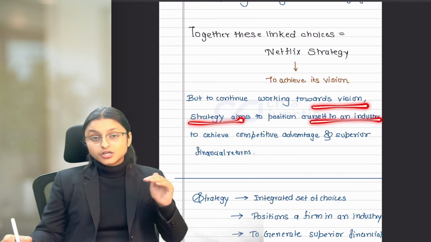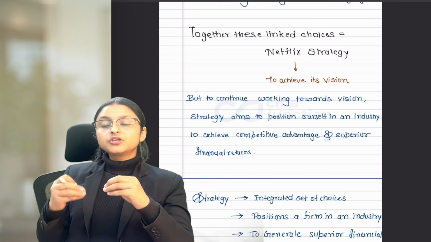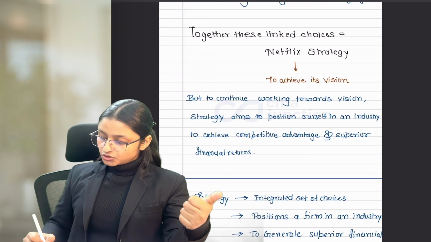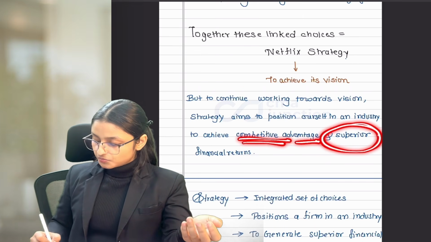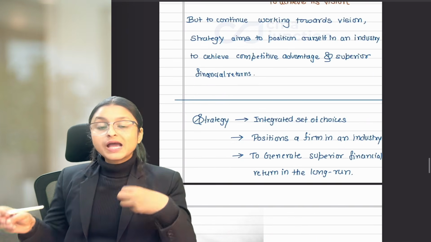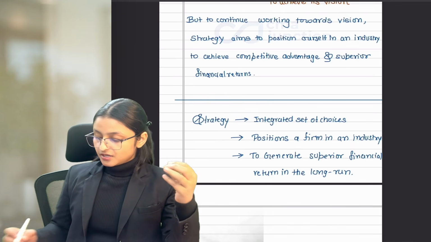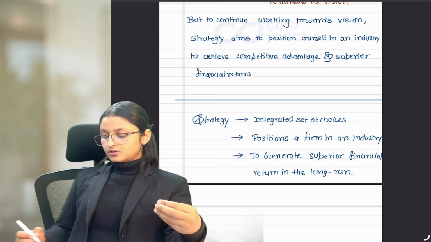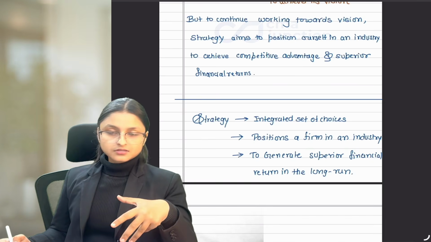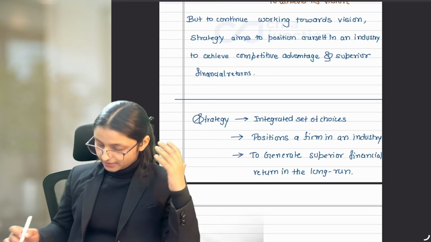Okay, so strategy is linked choices, and to keep on working towards vision, strategy aims to position ourselves in an industry. Position ourselves in an industry means keeping yourself above competitors, making your own position in the market in the eyes of customers and above the competitors, so that we can achieve competitive advantage and earn superior financial return so that we can continue working towards our vision. So what we have understood till now is that strategy is an integrated set of choices which positions a firm in an industry to generate superior financial return in the long run. Why do we want this? So that we can continue working towards our vision again and again.